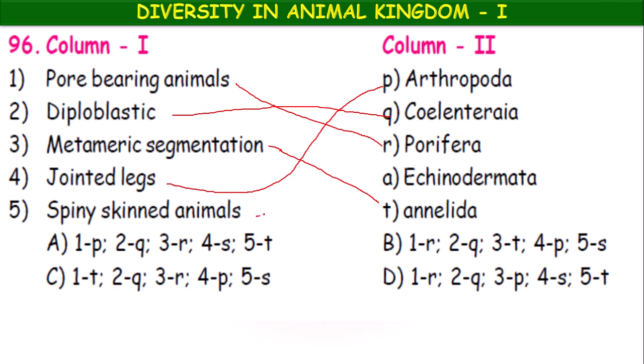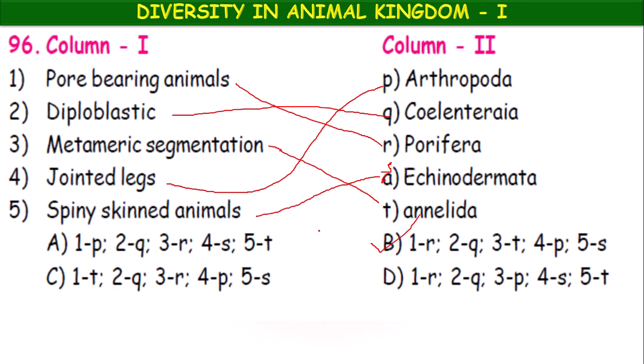Spiny skinned animals, echinoderms. So 1R, 2Q, 3T, 4P and 5A. Okay. So option B. Here option A is not there, after R, S must come here. So here it is a printing mistake, so it is S. Okay. So 5S. So this is option B.